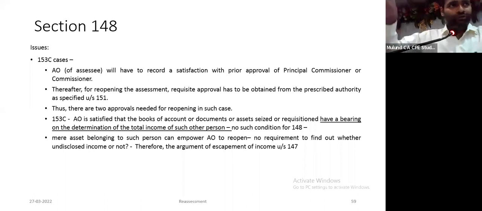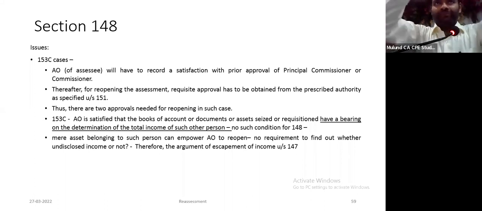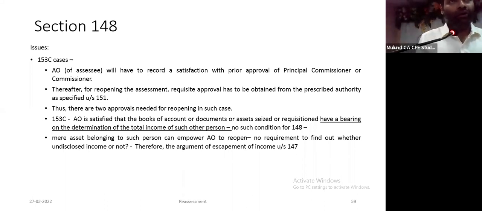This controversy of 148 versus 153C is now clubbed together in section 148. In all these cases, if they go for 148 and issue you 148A, you write that 148A is not applicable. Why? Because you have some information in your possession in case of a search, in case of some other party, after 1st of April 21, that information pertains to me, where there is deemed information which suggests income has escaped assessment.